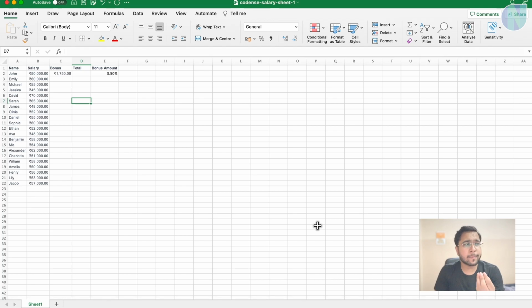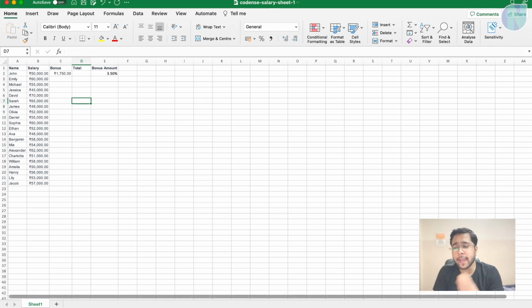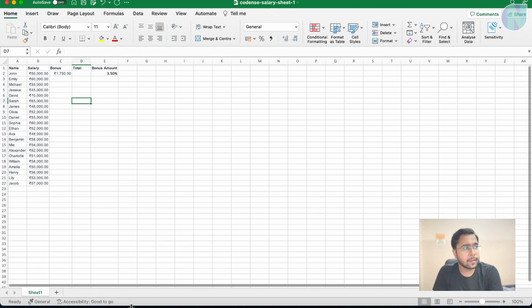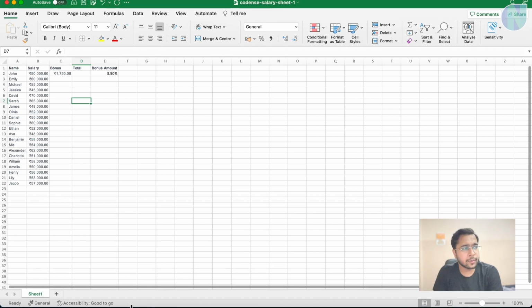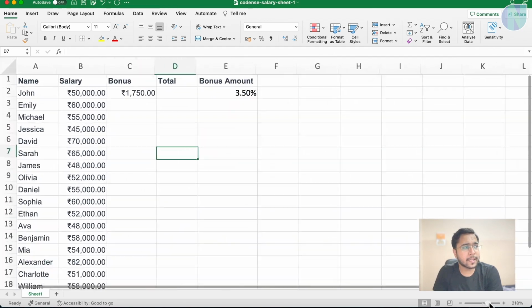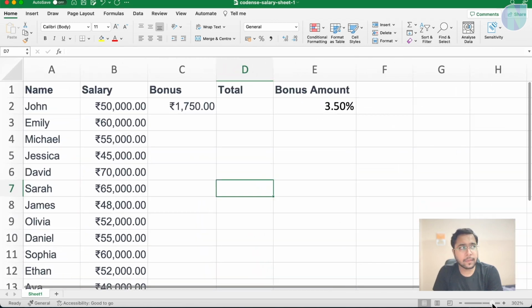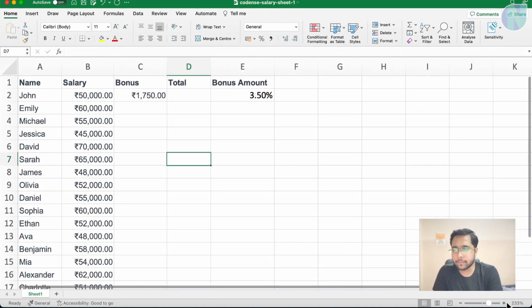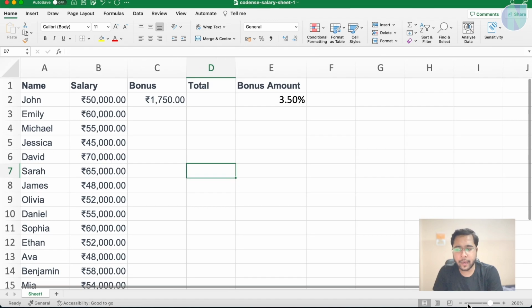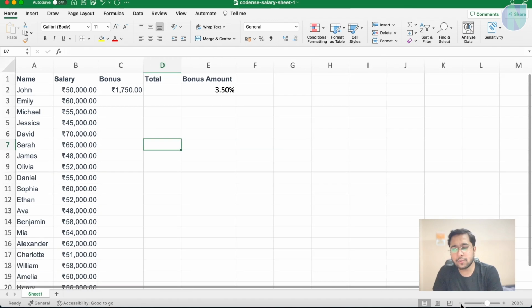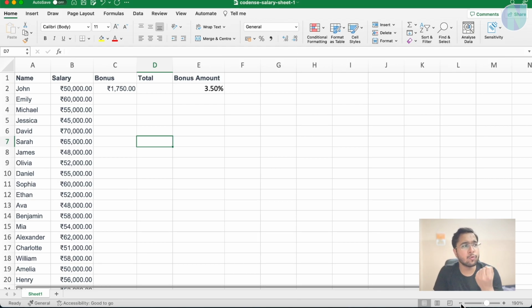It may open at 100% or at a different zoom level according to your settings, but you can zoom the sheet from the bottom corner. Let me make it visible to you. Here you have this slider on the right of the screen. From here you can zoom the sheet. You can click on the plus button and the minus button to zoom in and zoom out.